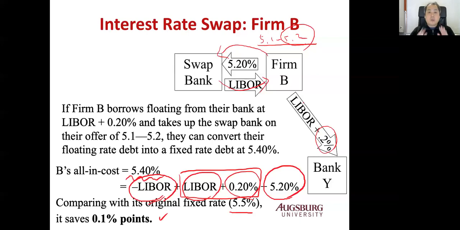And firm B wants fixed rate, but instead of getting fixed rate directly, they borrow from their bank at the floating rate LIBOR plus 0.2% and swap with the swap bank, and they end up with a 5.4% fixed interest rate, 0.1 percentage points below the original fixed rate they might get.